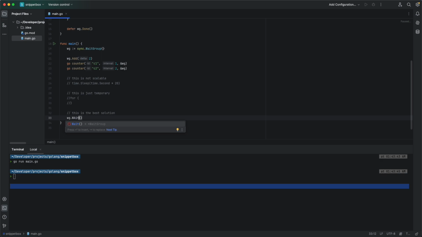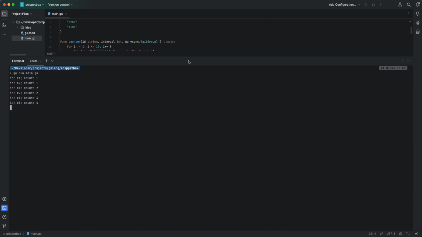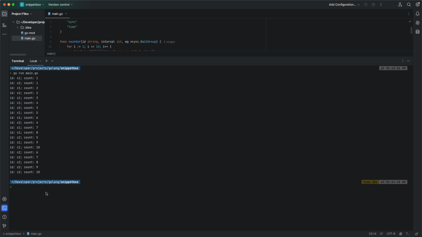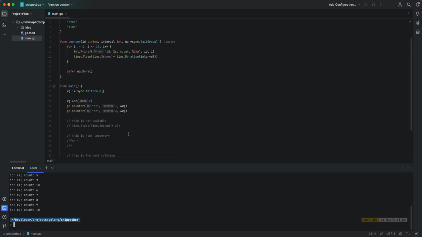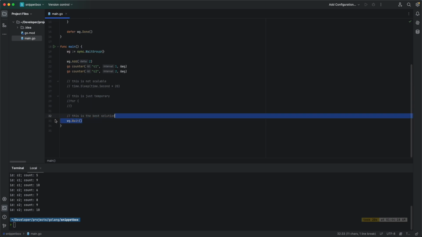Sorry, not Done, but Wait. So now C1 and C2 are counting simultaneously, and then C1 is finished counting, so C2 is still counting, and then, okay, done. All right. So you can see that the moment all of our Go routines have finished execution, our main function has also terminated. That's what this Wait function actually means.